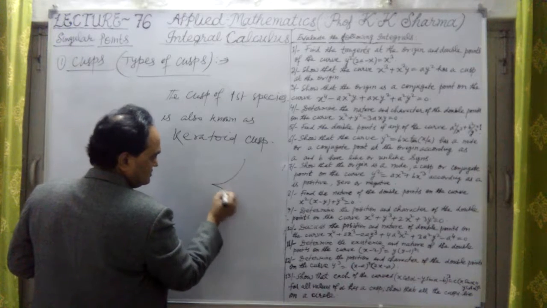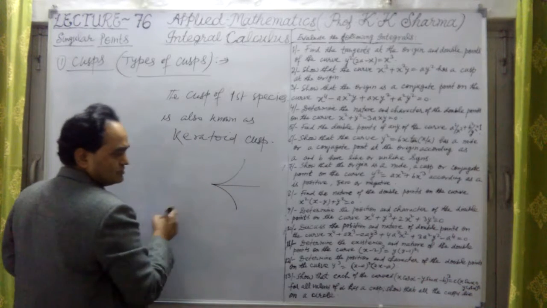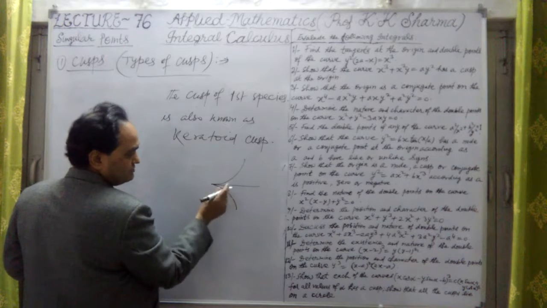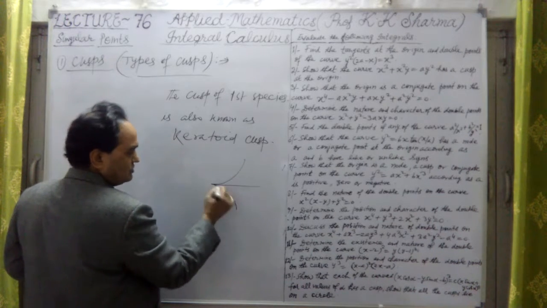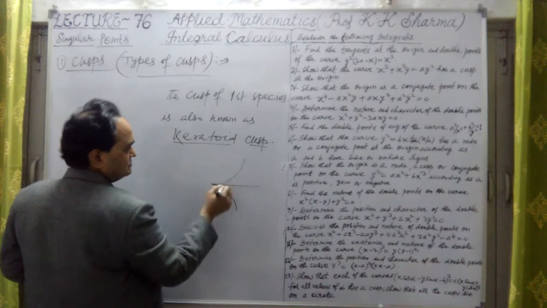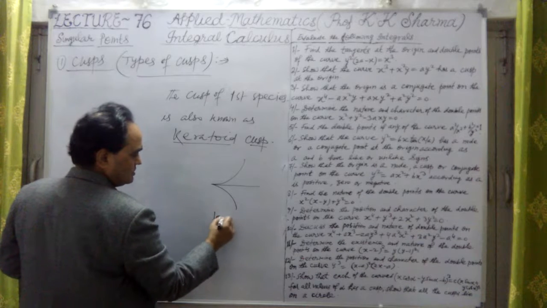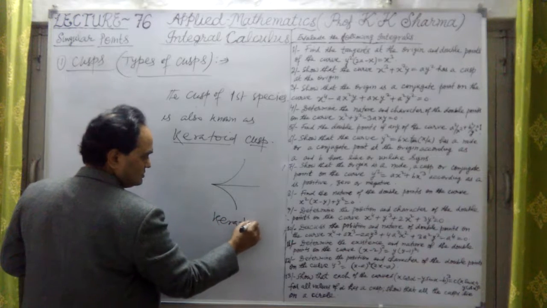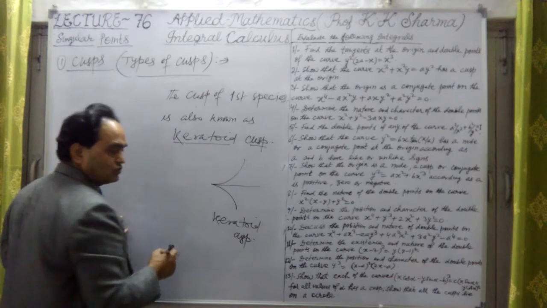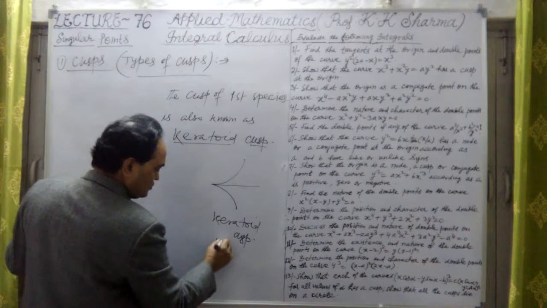Cusp of first species, which is horn type. These two horns are there. This is the tangent point here. This is keratoid cusp, or in other words, horn-like cusp.